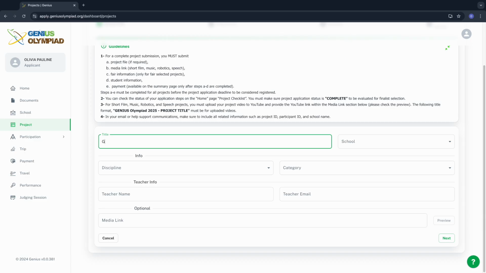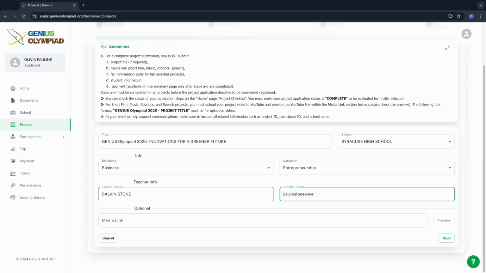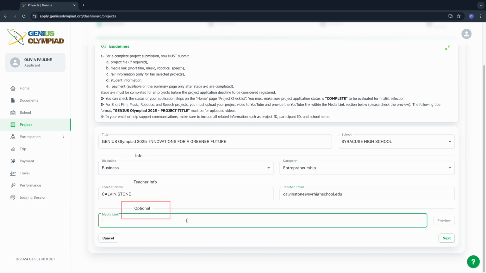Genius Business. In the business category, start by formatting your project title correctly and filling in the required details. If you have a media link to share, you can add it. This is optional for business projects as well.